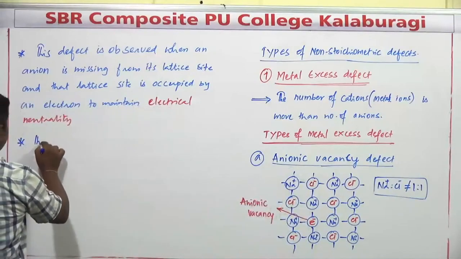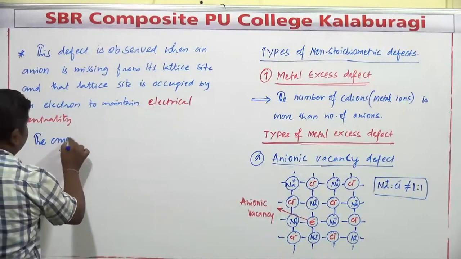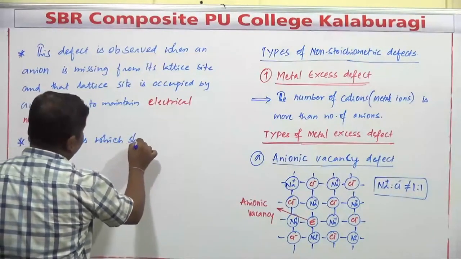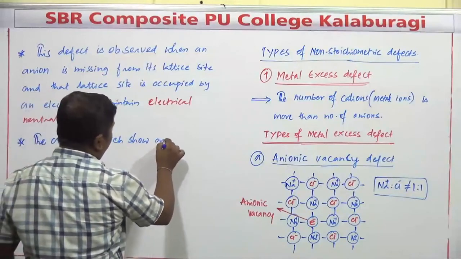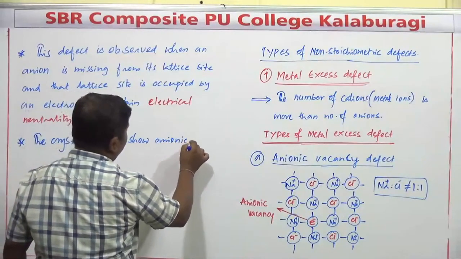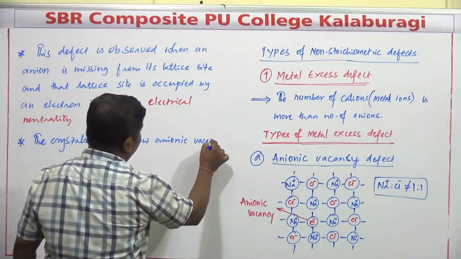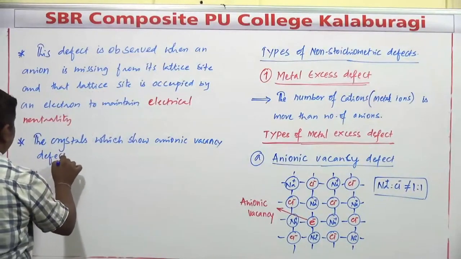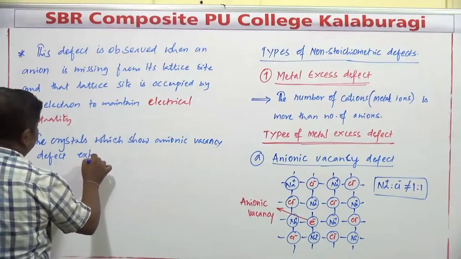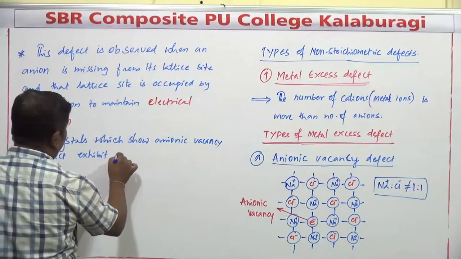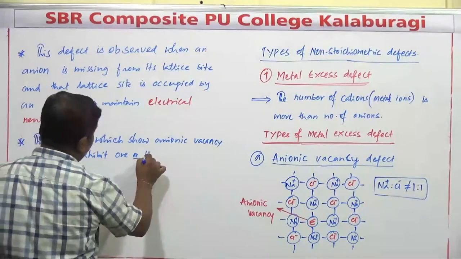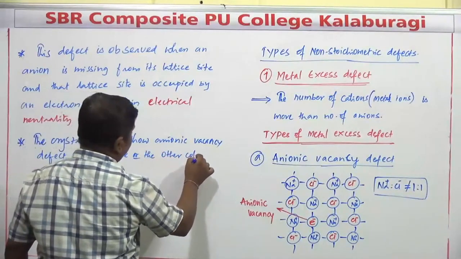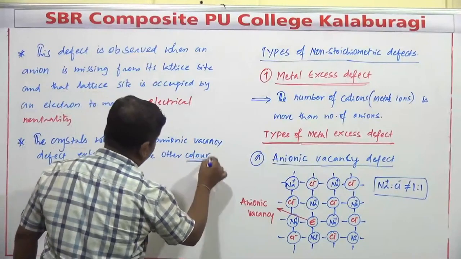The crystals which show anionic vacancy defect exhibit one color or the other.